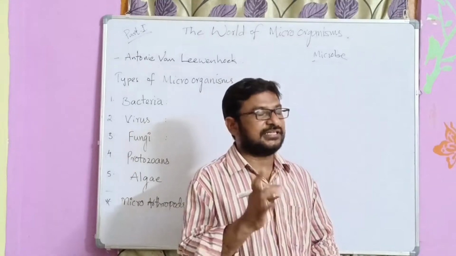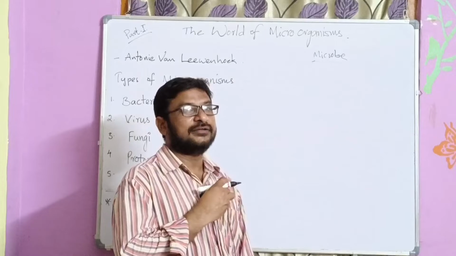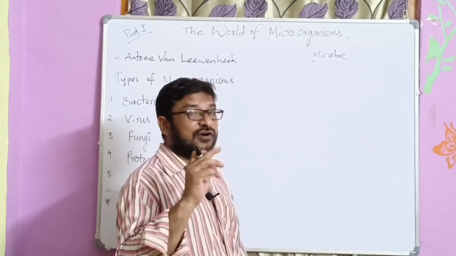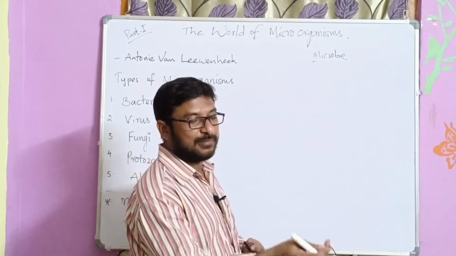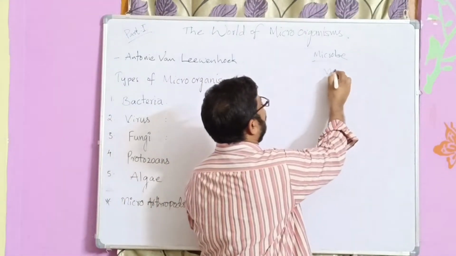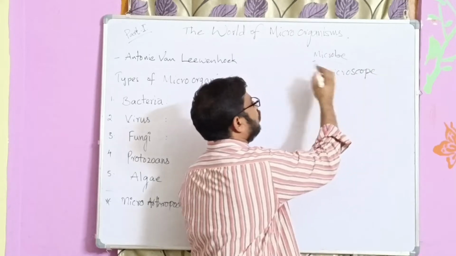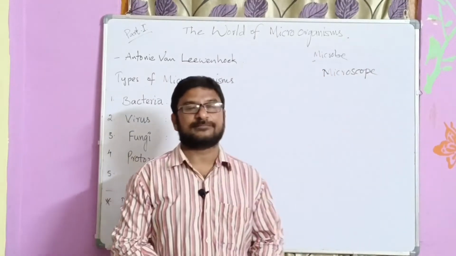To see them or to watch them, what is necessary? Surely a device is necessary to watch the microorganisms. That is the microscope.